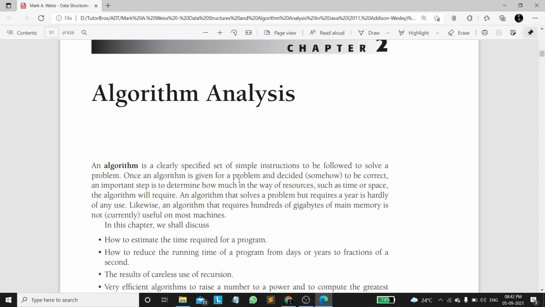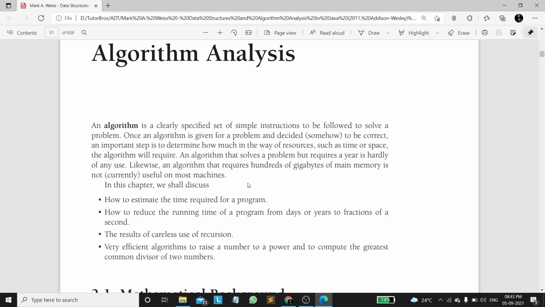So what is the need of analysis of an algorithm? The need of algorithm analysis is to estimate the time complexity of a given program. When we convert an algorithm to a program and we run it, it takes some time to execute that, right? So to calculate that time we use some notations.